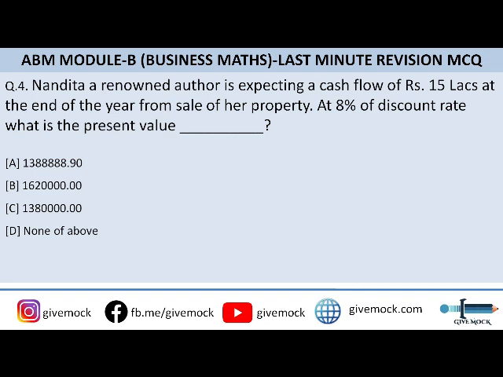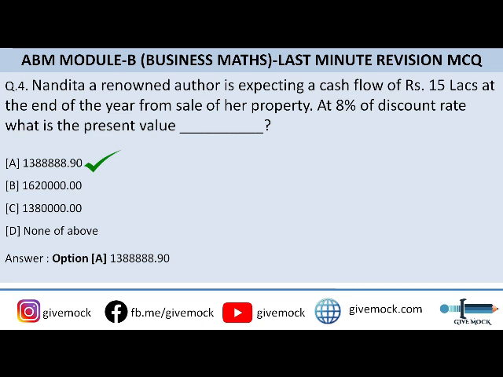Okay, so guys, here you can go through the options. I hope most of you have solved the question. So let me tell you the correct answer. The correct answer to this question is option A, that is 13,88,888.90. All right, so this is the answer. Actually what we have done is 15 lakhs upon (1 plus r) to the power t. So that is how the formula is. So if you discount it, 15 lakhs upon 1.08, that would be the calculation. So it comes to 13,88,888.